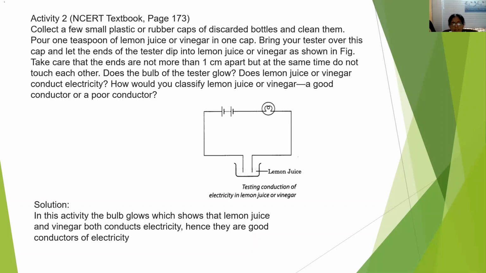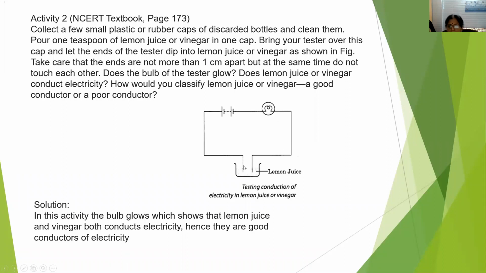The ends of the tester, you should dip in the lemon juice or vinegar as given in the figure. Now we have to take care that the ends are not more than 1 centimeter apart, and at the same time they should not touch each other. The ends of the tester should not touch each other. Now if you keep the setup like this, does the bulb of the tester glow?